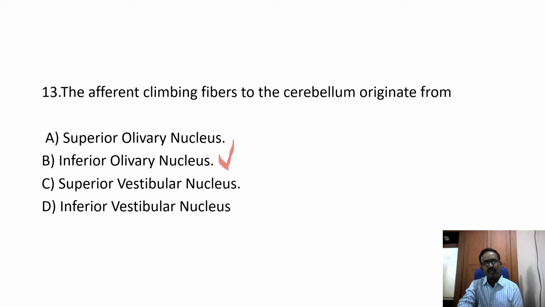Another afferent fiber is the mossy fiber. Mossy fibers originate from areas other than the inferior olivary nucleus: the higher centers, brainstem, and spinal cord. These areas give the mossy fibers. Climbing fibers originate from the inferior olivary nucleus.